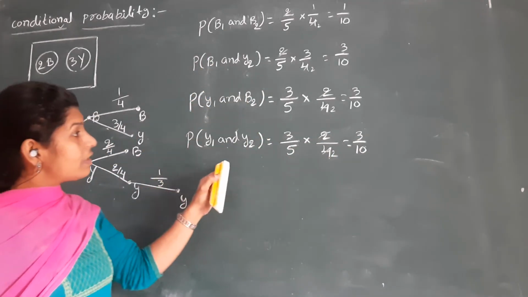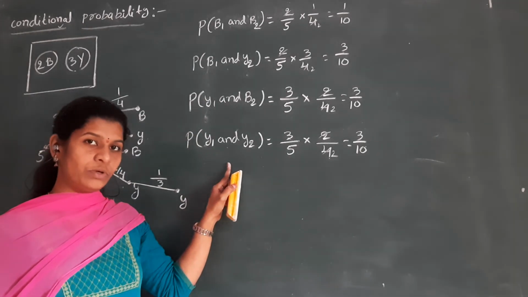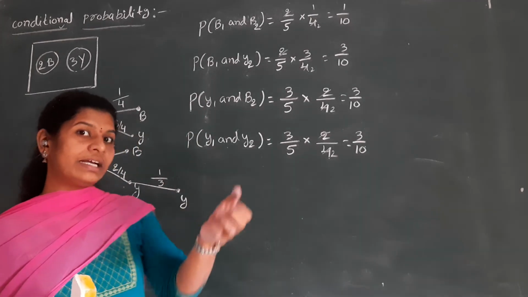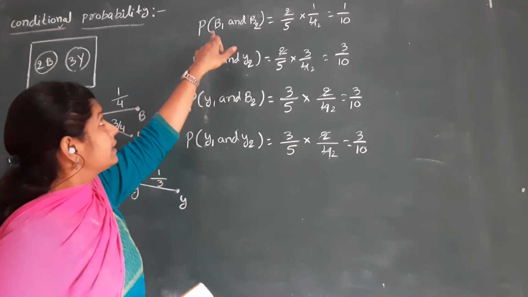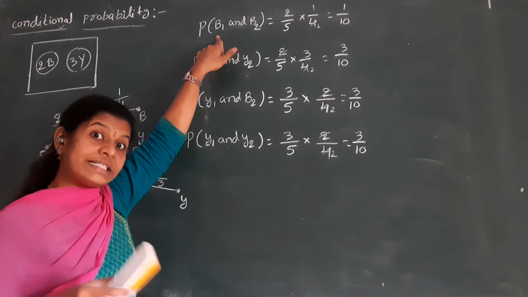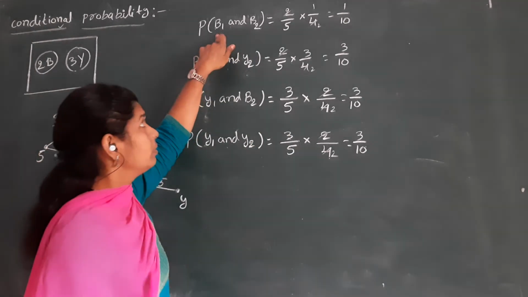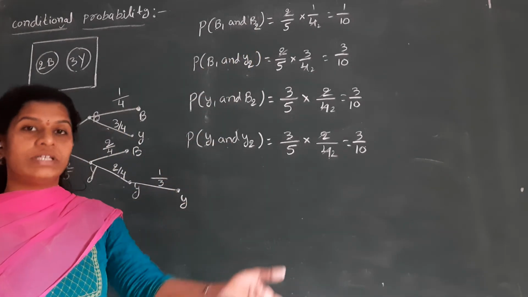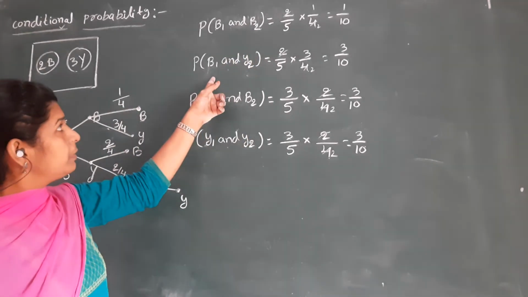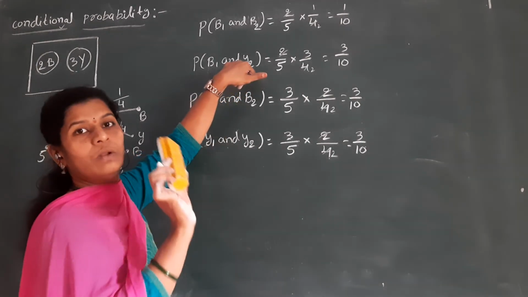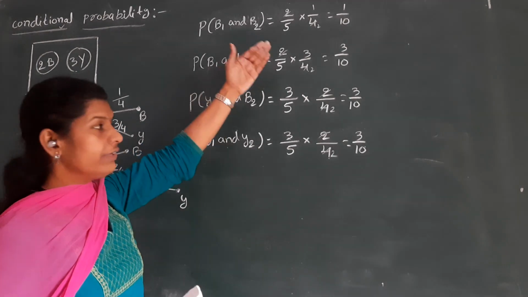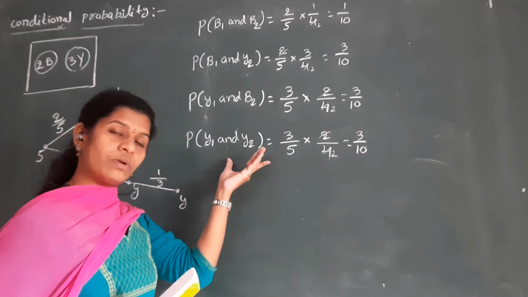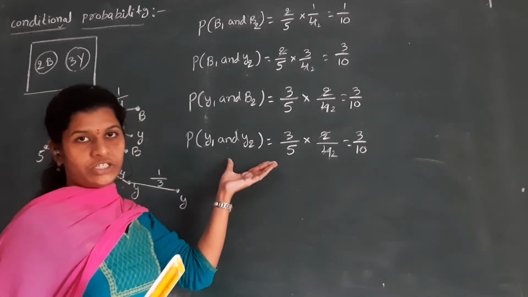So all of these are also conditional probability problems, because I am giving a condition. First one is blue and second one is also blue. I am giving a condition. First one is blue, second one is yellow. So we are giving a condition, that means all of these problems also belong to conditional probabilities.